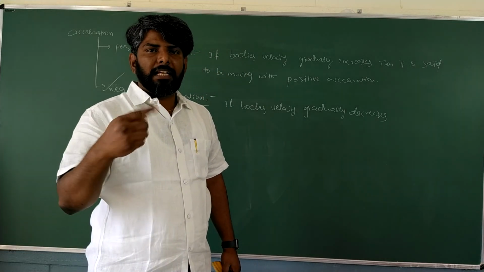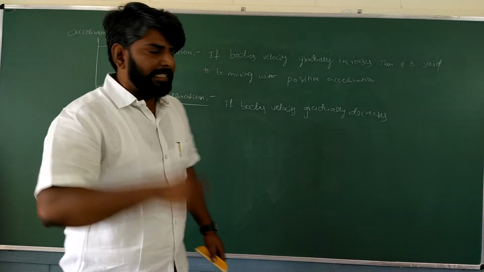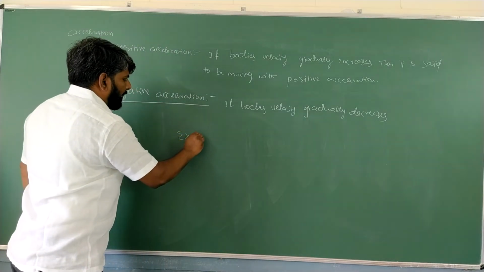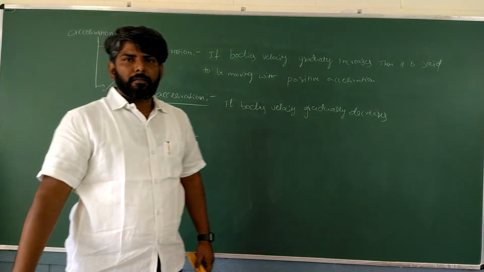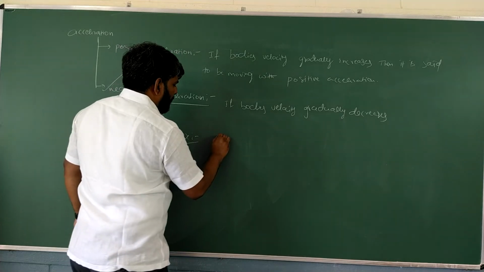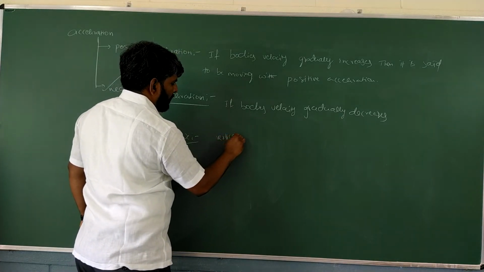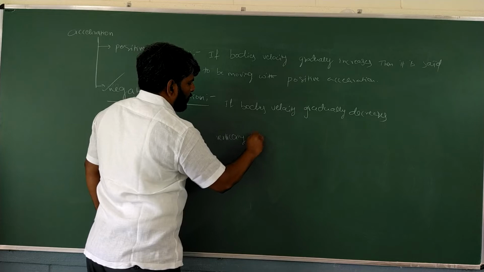Got it? Its velocity gradually decreases. Example for that: a vertically thrown body.